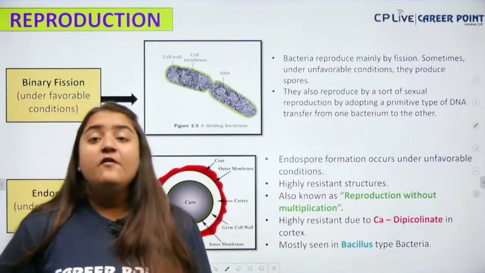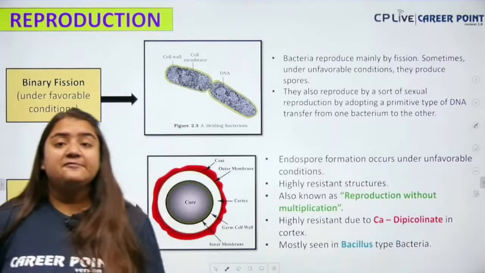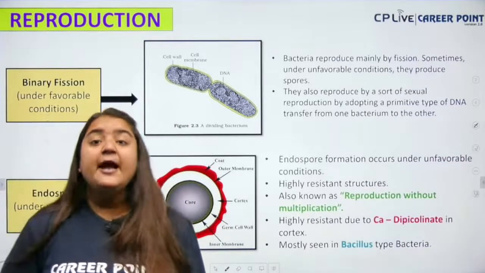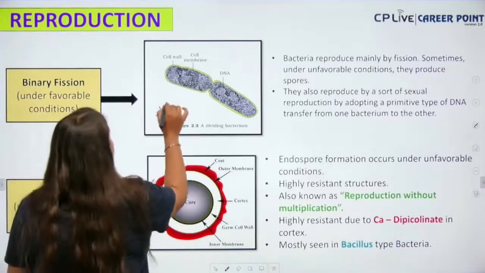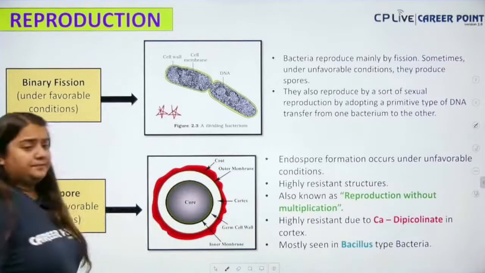It occurs in the favorable condition. When the conditions are favorable, then the bacteria will show binary fission. This diagram is from the NCERT, so mark 2 stars over here.